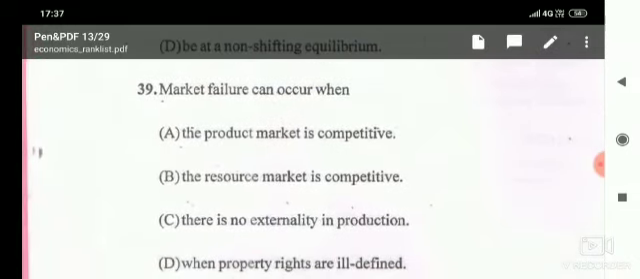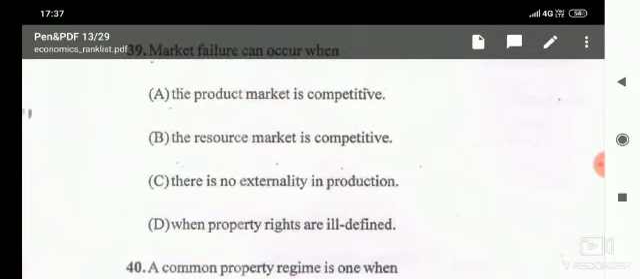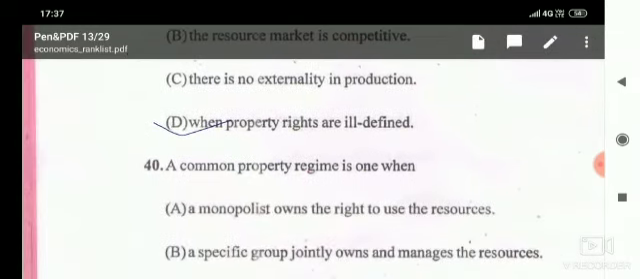Then the next one, market failures can occur, and given options are the product market is competitive, the resource market is competitive, there is no externality in production, and when property rights are ill defined. And here the correct answer is when property rights are ill defined.